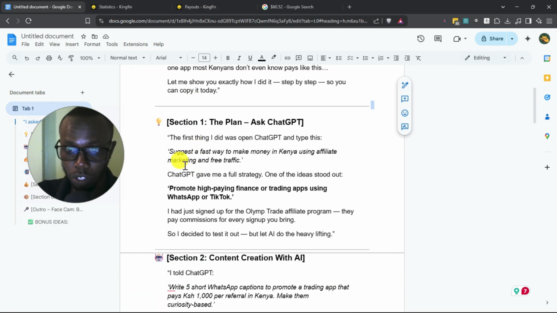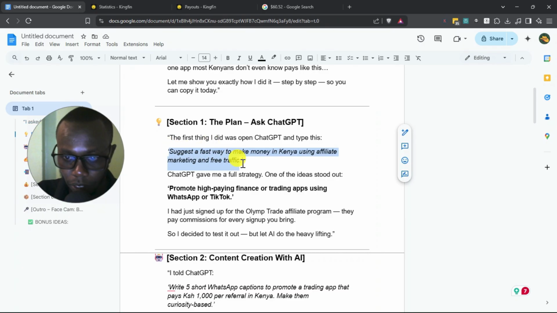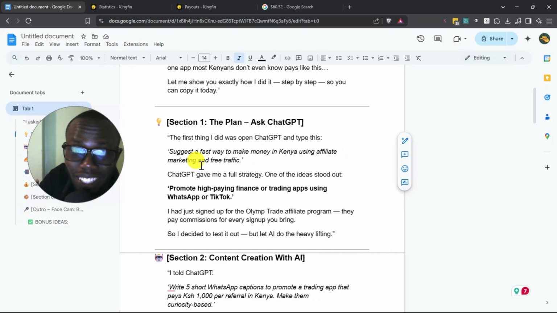So the plan was, the first thing I did was, of course, ask ChatGPT. Go to chatgpt.com and then type this. This exact thing you need to type. This one. Suggest a fast way to make money in Kenya using affiliate marketing and free traffic. So if you already know me, I'm very big with affiliate marketing and free traffic. So these are some of my best two things.